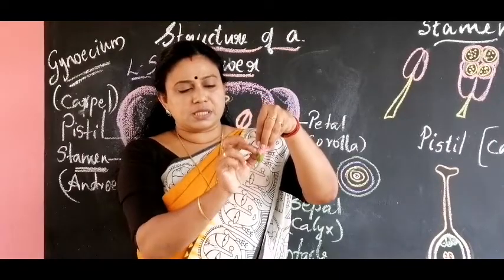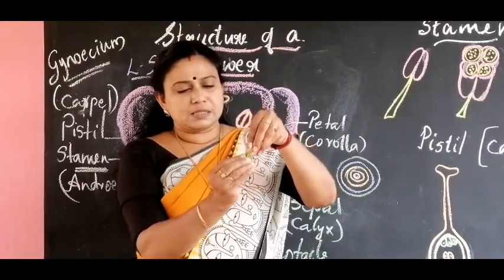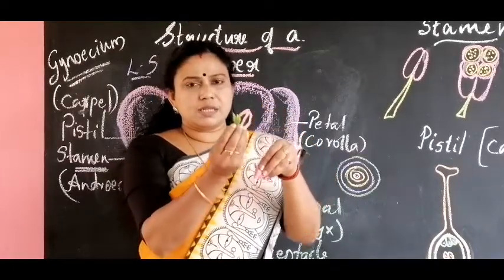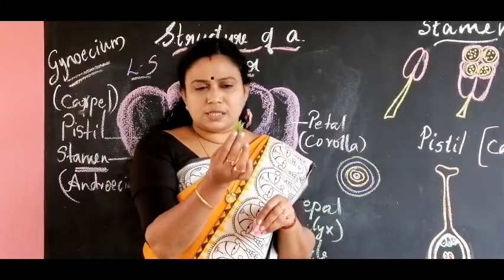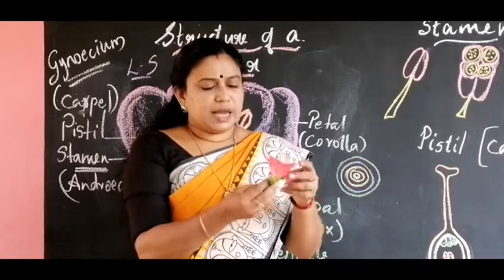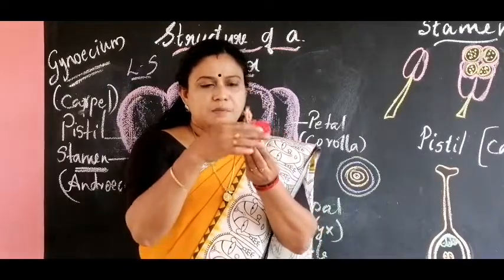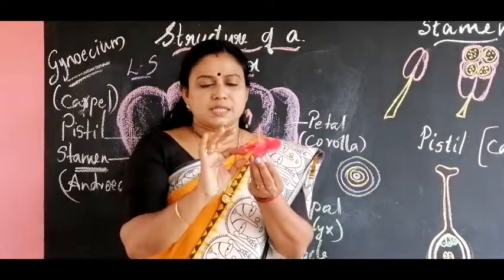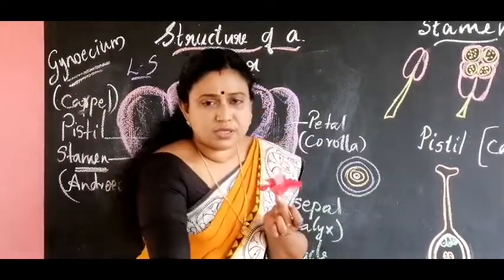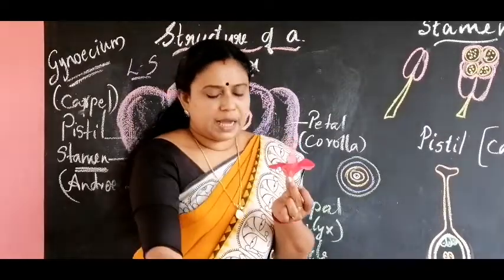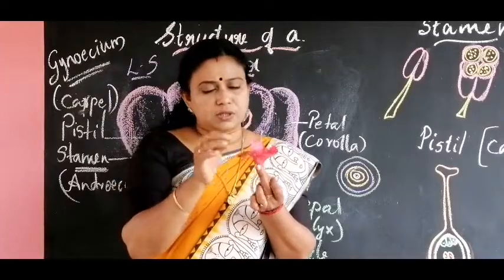In the hibiscus flower, the sepals are attached together and form the calyx. Internal to the calyx, you can see the brightly colored petals. See how many petals are there? 5 petals are there. This is the first outer layer, and this is the next inner layer of the flower.